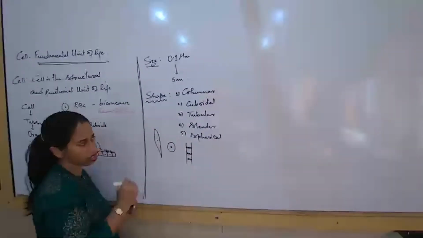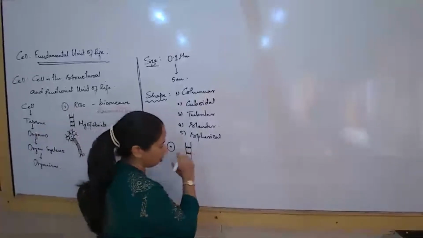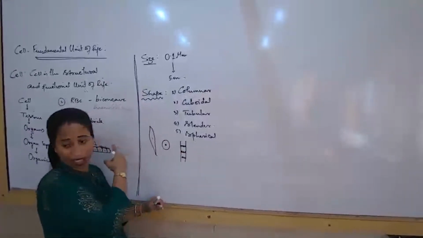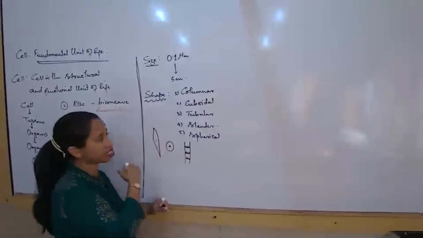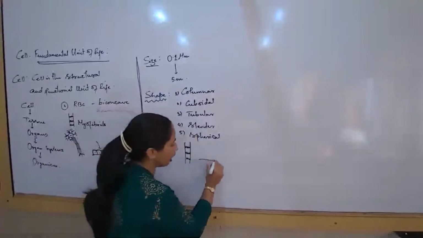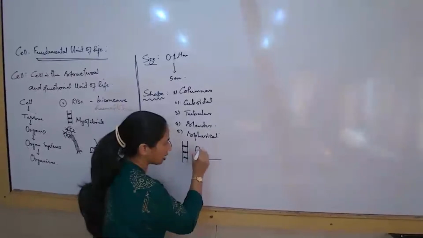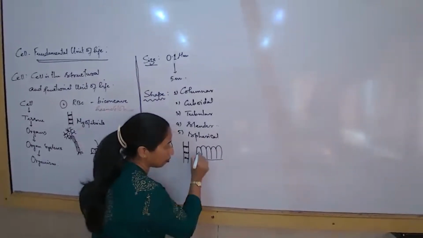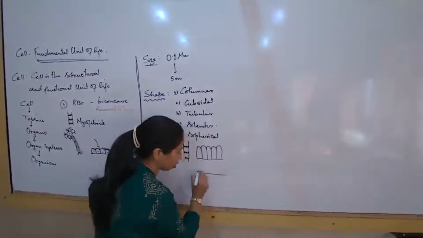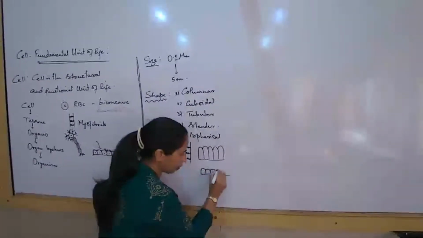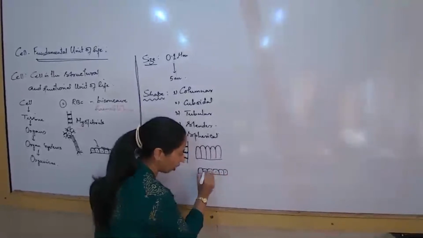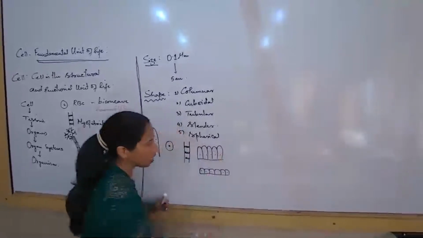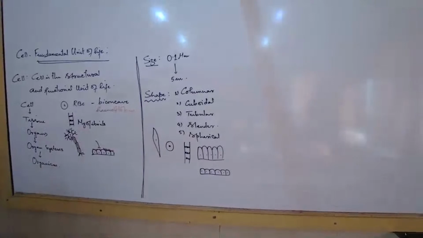These are, of course, there. The slender type comes under the category of neurons, which we already discussed. We talk about the columnar and the cuboidal. Columnar cells are tall, pillar-like cells like this. And cuboidal would be this type. Cube, we already know. So the shapes of cells are also varied.